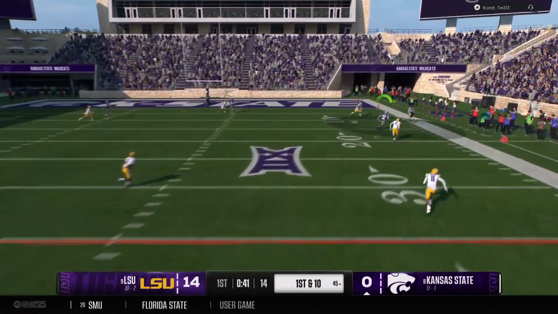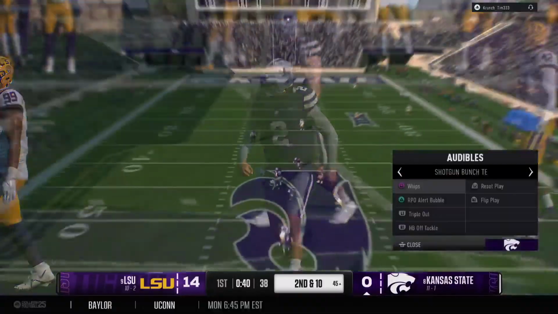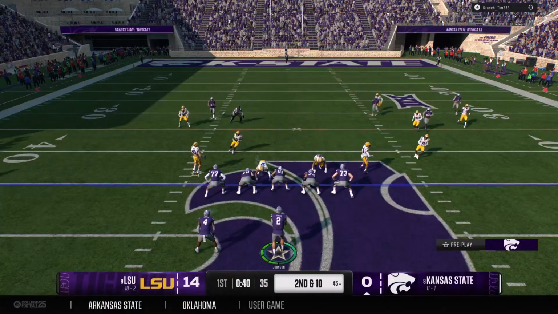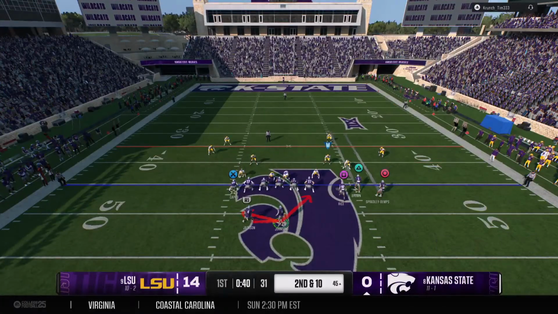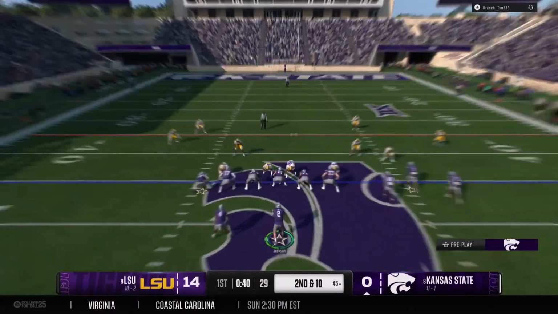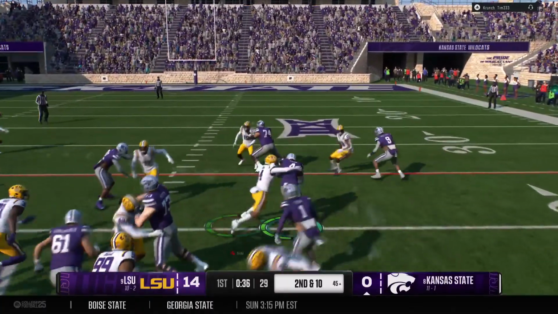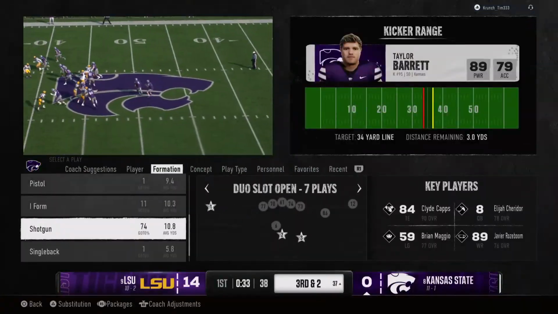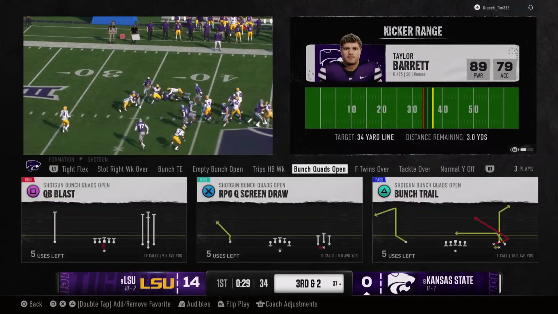He'll take a deep shot here. And this is dropped. Would have been a huge gain, but he could not collect it. Offense lines up for a second down play off the incompletion. Well, this defense has been incredible all year long, and they continue to be that way in the postseason. Just getting after this offense, whether it's putting pressure on the quarterback or great coverage downfield. Right now, they are dominating this game.